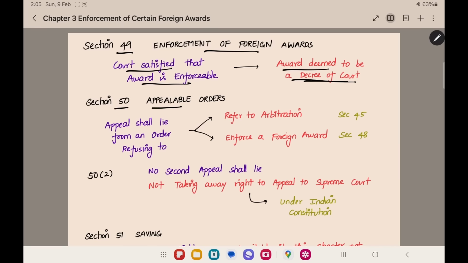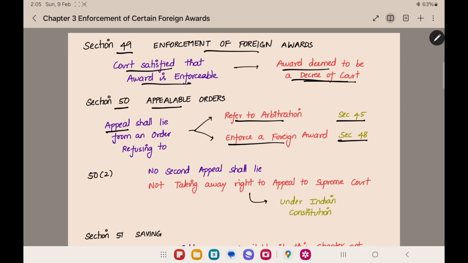Section 50, appealable orders. Under this part, there are certain orders against which you can go to an appeal. What are those orders? Refer to arbitration under section 45. You are coming to refer to arbitration under section 45, and the court is telling, I will not refer you to arbitration. Against this decision, you can go to an appeal. And enforcement of a foreign award. You are coming to enforce a foreign award under section 48. You are telling that the award is not proper, but the court is telling that this is a proper award, I will implement this award. Now you can go to an appeal against this decision.